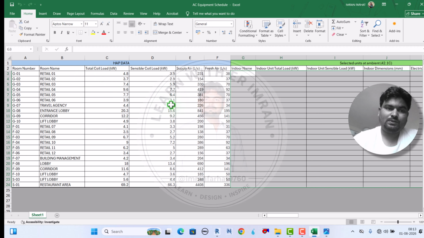Apart from this, suppose you are working in a contractor company, and the contractor is responsible for selecting the model. Suppose after finalizing, the client finalizes that we are going to use a company like Toshiba or York or Trane or whatever.